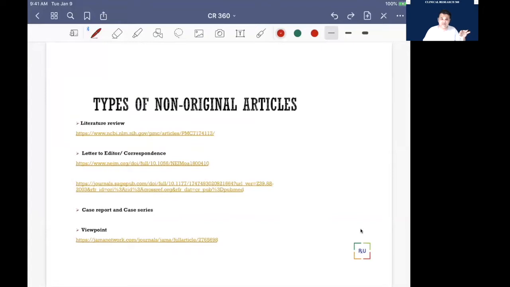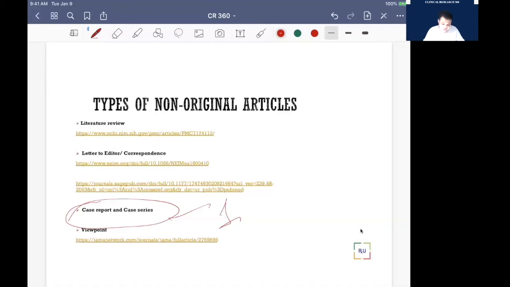Last time we also discussed some of the non-original articles like literature review, letter to the editor, correspondence, and those things. But the most important part to focus on, which we discussed last time but I want to make sure again, is that some people are asking whether it is a good thing to publish a case report or not. The answer is yes. But if it's an extremely rare case and you have only one case, on PubMed you will search and get many cases like that. Probably in your hospital it's the first case, in your city it's the first case, but not in the world.